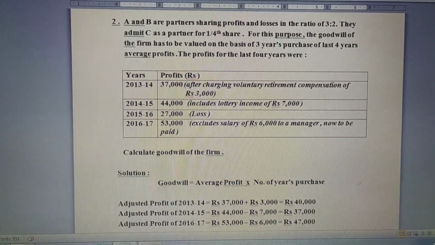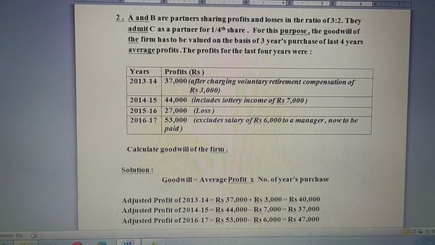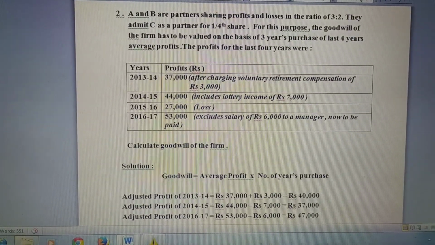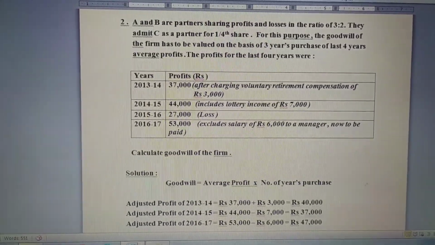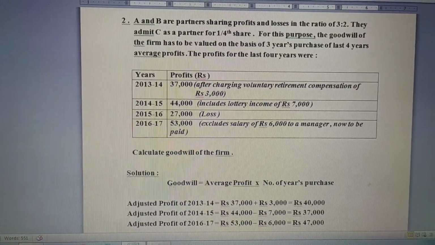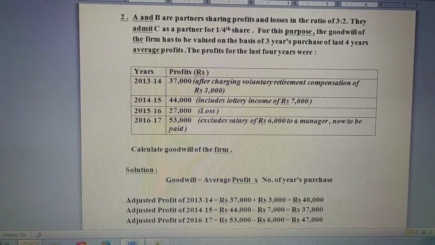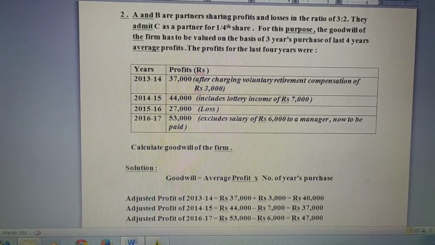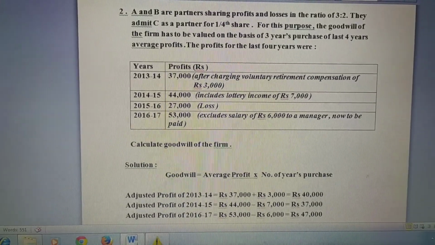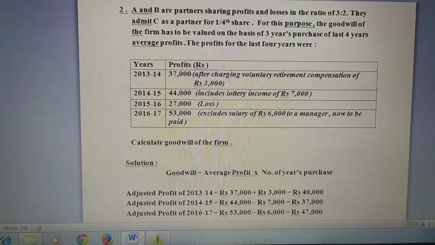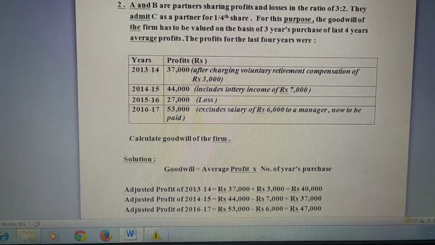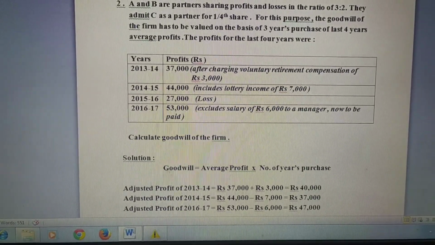Good morning, students. In this video, we are going to solve one more question based on the simple average profit method. So here is the question. A and B are partners sharing profits and losses in the ratio of 3:2. They admit C as a partner for a 1/4 share. For this purpose, the goodwill of the firm has to be valued on the basis of 3 years purchase of the last 4 years average profits.